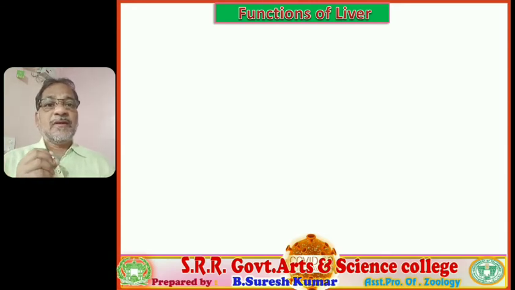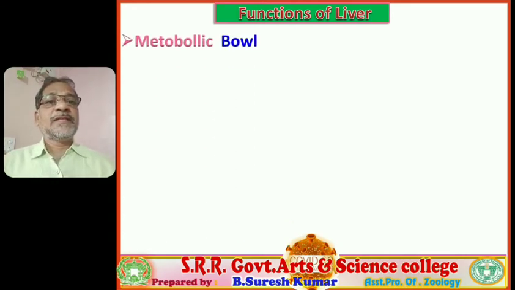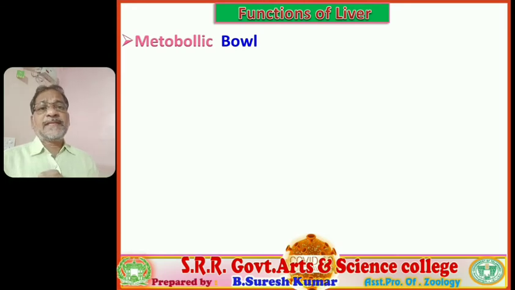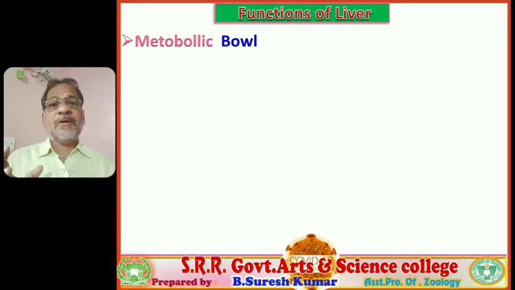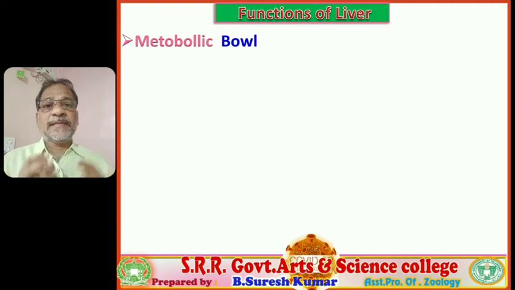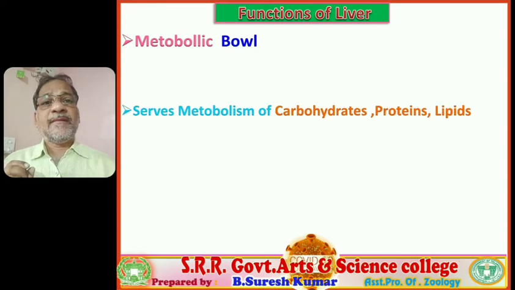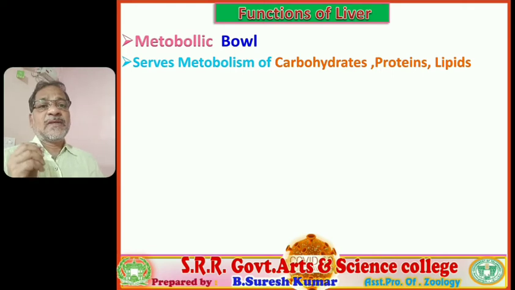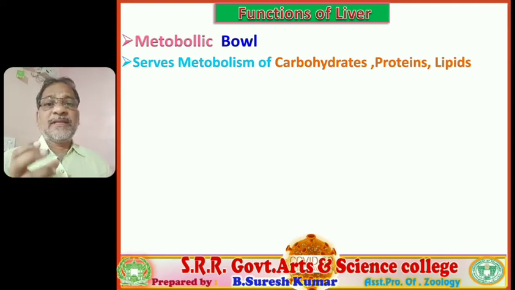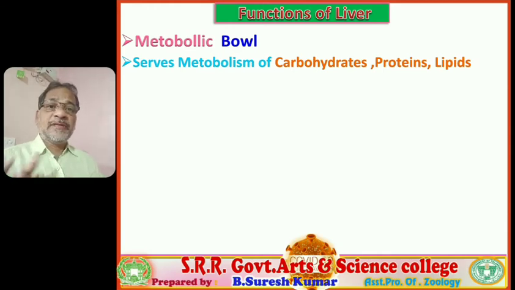Let's go on to discuss the functions of the liver. If we observe the functions of the liver, the liver is a metabolic hub. All metabolic activities, all metabolic processes in our body take place in the cells of the liver. So hence it is termed a metabolic hub. Remember, students, it serves metabolism of carbohydrates, proteins, and lipids. Carbohydrate metabolism is nothing but the glycogenesis process, glycogenolysis process, gluconeogenesis process.